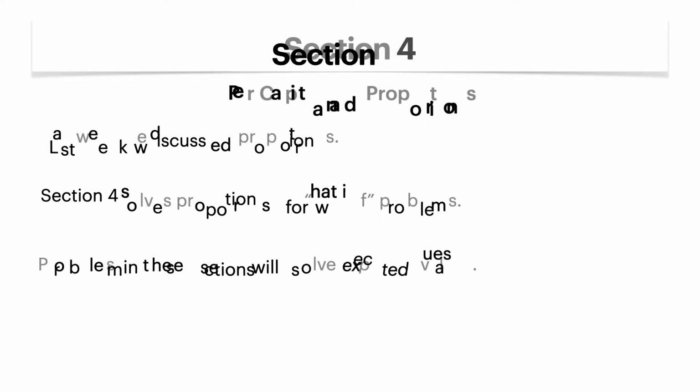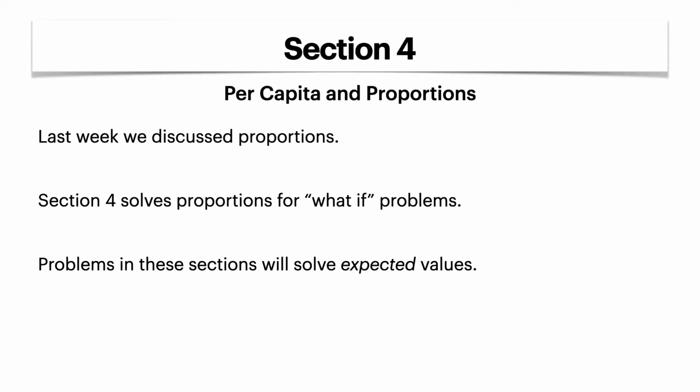All right, let's get into section 4, per capita and proportions. Last week, we discussed proportions. Of course, we did many problems in the homework and in the quiz. Section 4 involves these what-if problems. And that's another way of saying we're going to do some word problems with proportions. Problems in these sections will solve expected value. So it's like, I guess, what-if value? What if this was the case? What would the value be? So let's just get right into an example and it'll clear everything up.